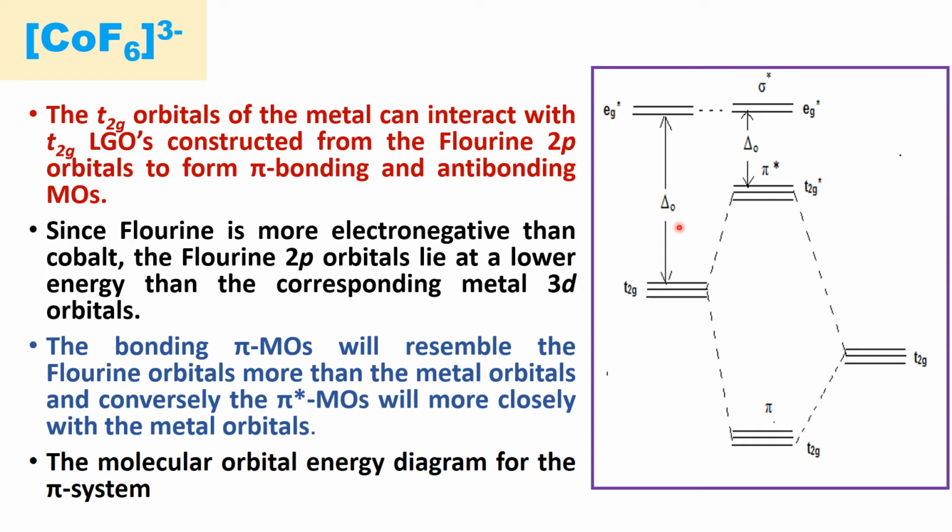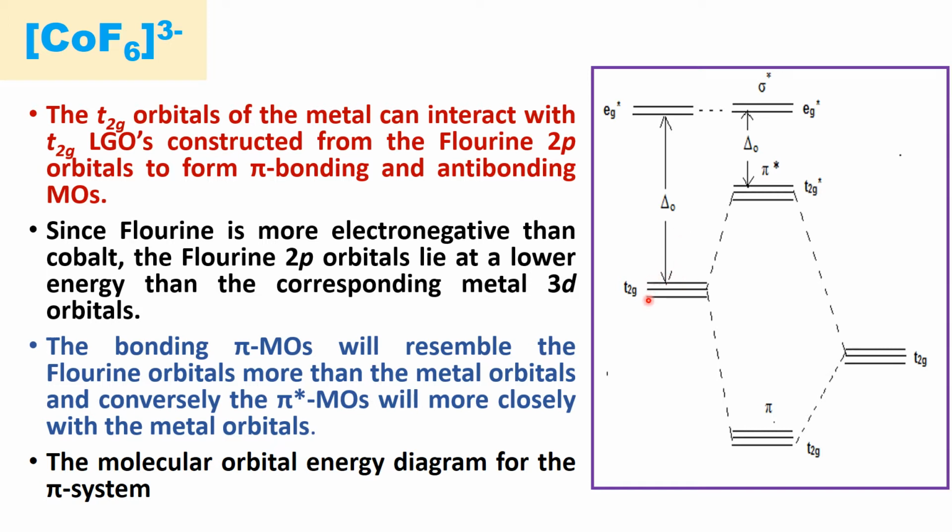If any ligand approaches the system, the degenerate orbitals will lose their degeneracy and splitting occurs due to electron-electron repulsion, and there is a crystal field splitting. This energy is known as crystal field splitting energy, and it is represented by delta O.